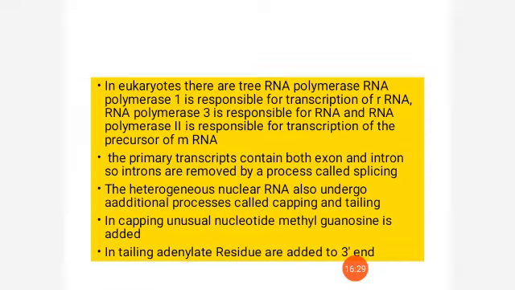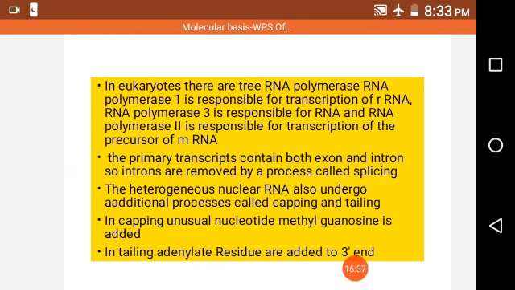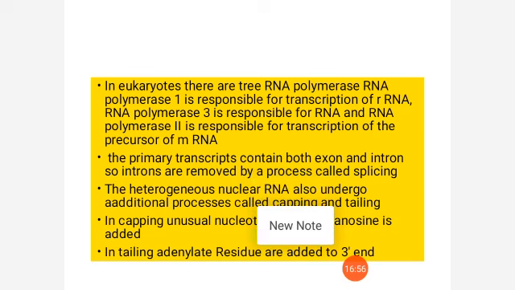Capping means in the 5' end, some additional nucleotide known as methyl guanosine is added. And in tailing, some adenylate residues are added to the 3' end. So these are the processes.